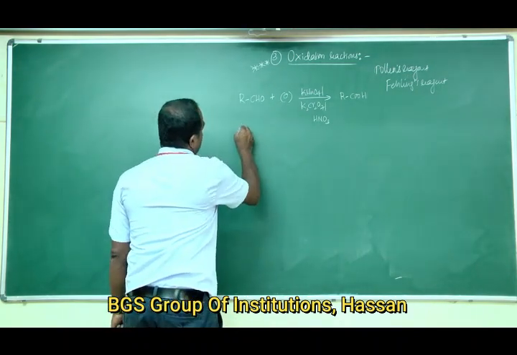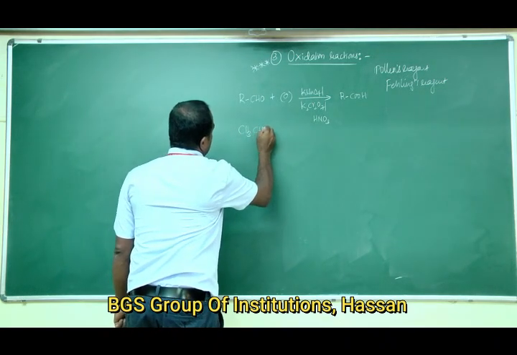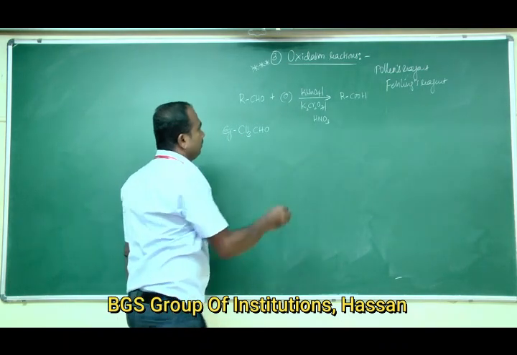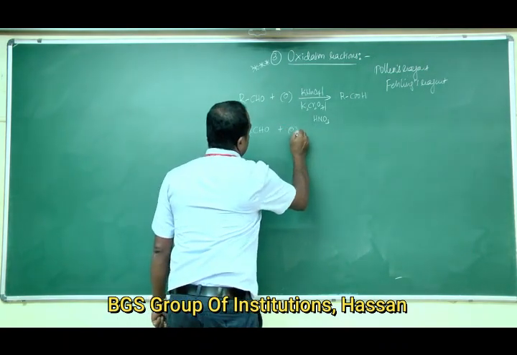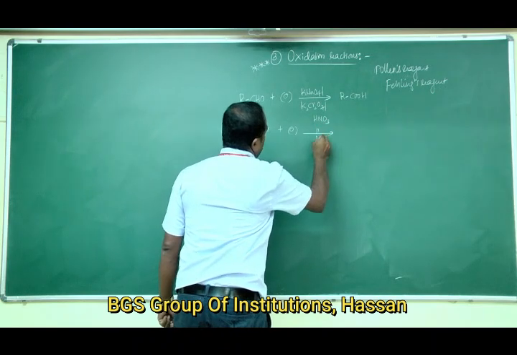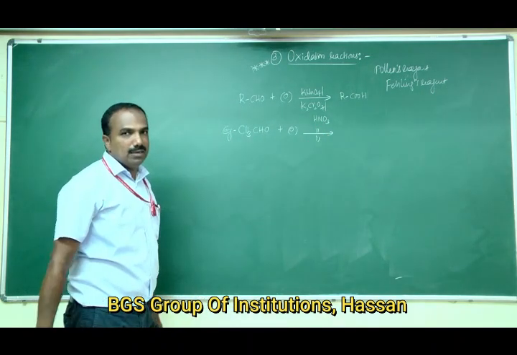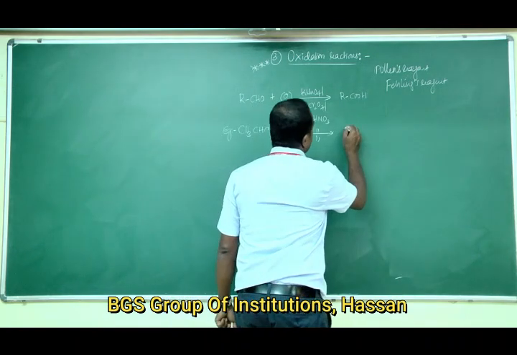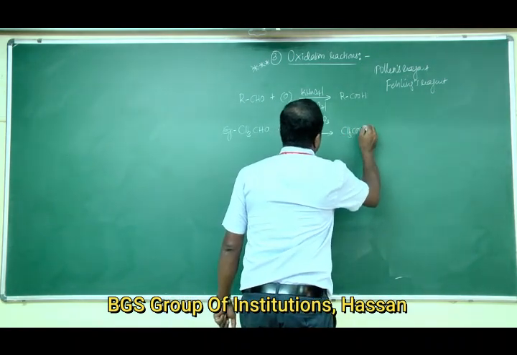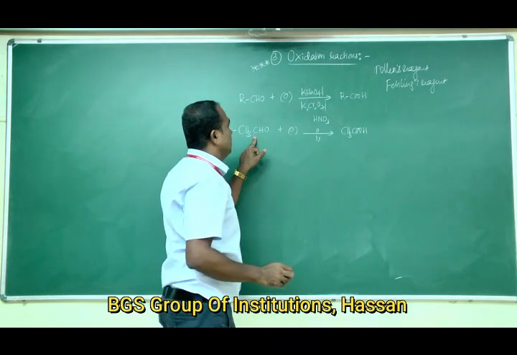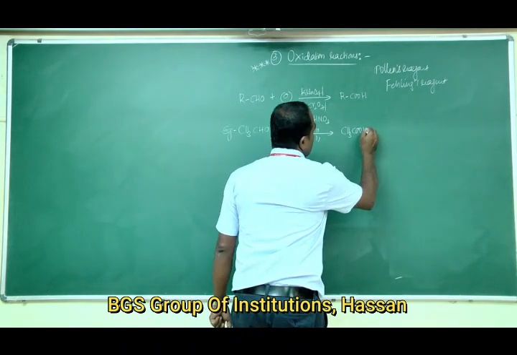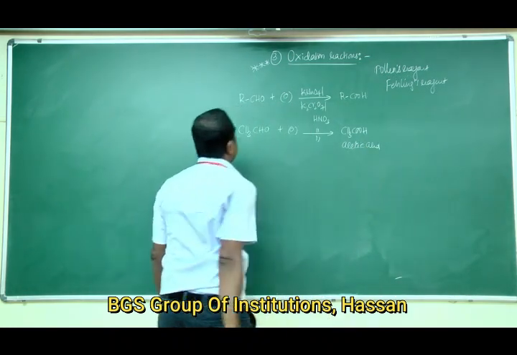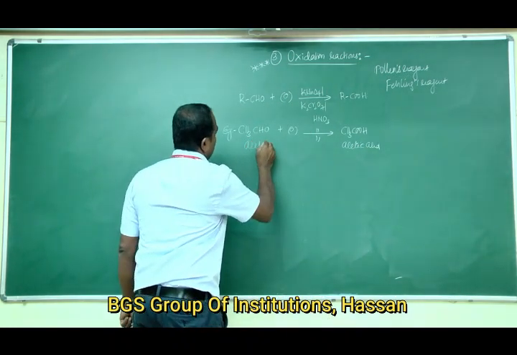We take one such example, CH3CHO, acetaldehyde. On oxidation using KMnO4 or K2Cr2O7 or nitric acid, it gives CH3COOH. This is acetic acid, and this is acetaldehyde.